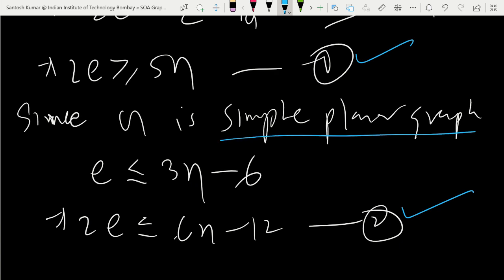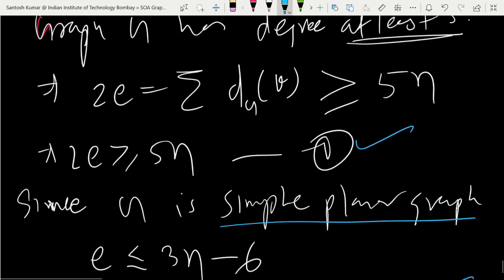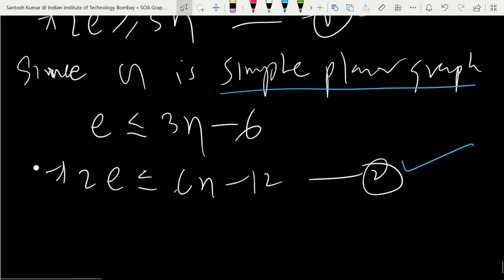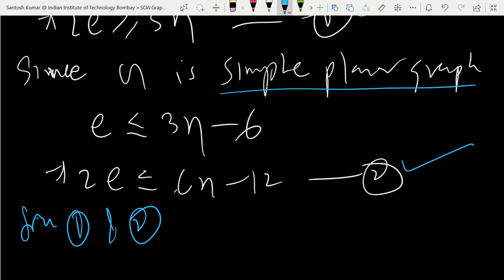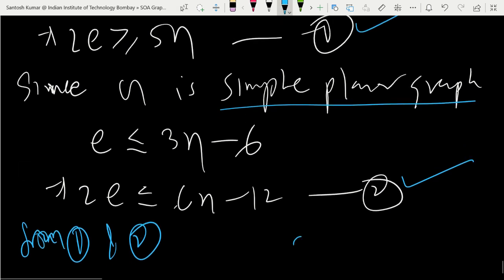G is a simple planar graph, so that holds, and here using the degree sum formula, we assumed contradiction. So see now, from 1 and 2, what happened? 2e is less than or equal to 6n minus 12 and more than or equal to 5n.